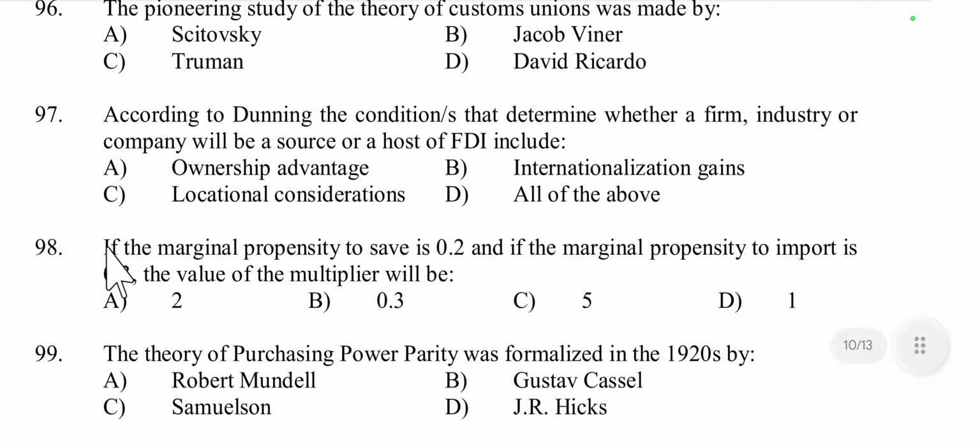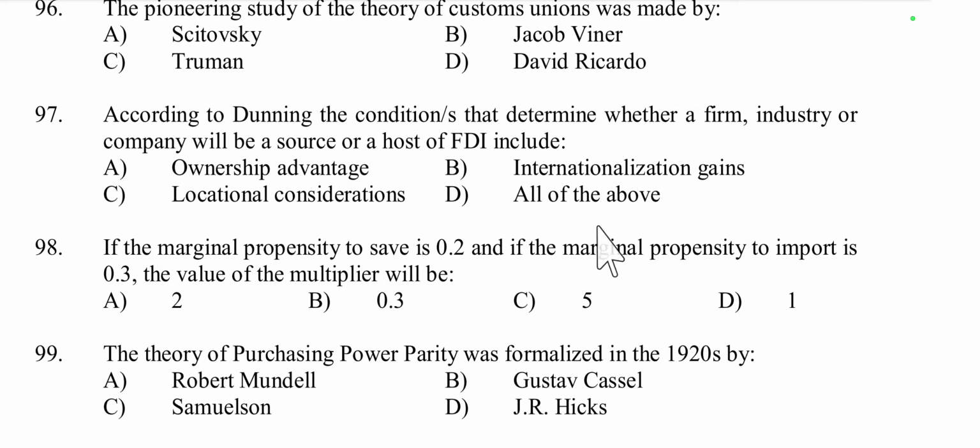Then question number 97. According to Dunning, the conditions that determine whether a firm, industry or company will be a source or a host of FDI include ownership advantage, internationalization gains, local national considerations, all of the above.